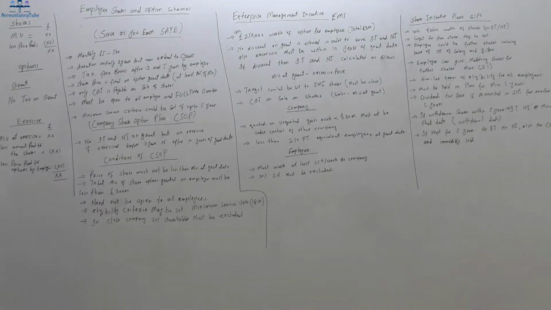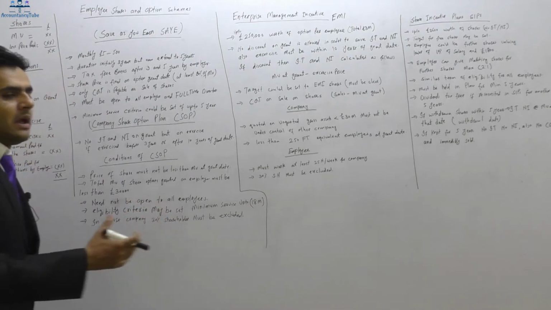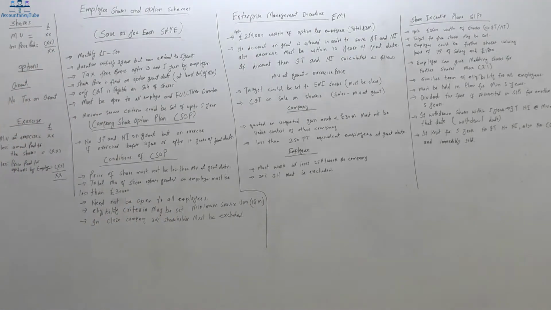And only CGT will be payable when you eventually sell the shares. So if you sell the shares, then of course the capital gains tax will be payable. We haven't seen the capital gains tax yet, so whatever the market price is going to be, we'll deduct the cost out of it, and that's going to be our capital gains tax.